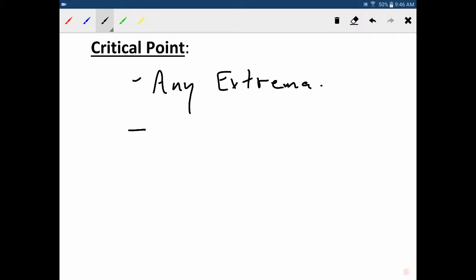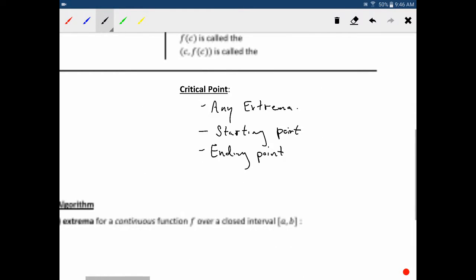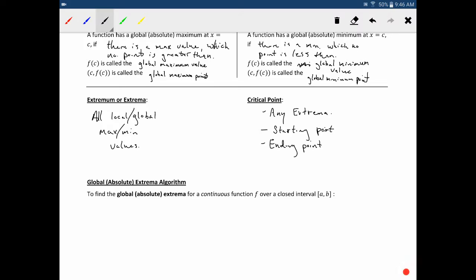The other points we have to include are, if it's on an interval, the starting point and the ending point. The ones we're looking for today will all be on an interval, so those points will be important.